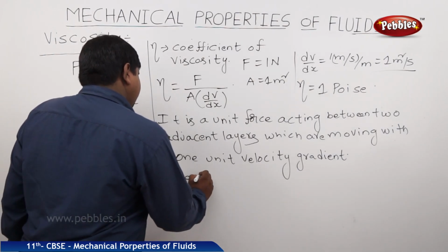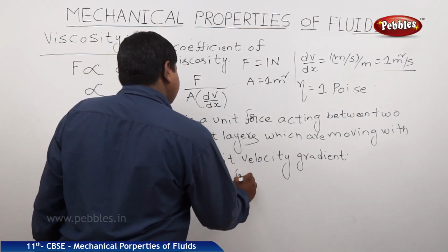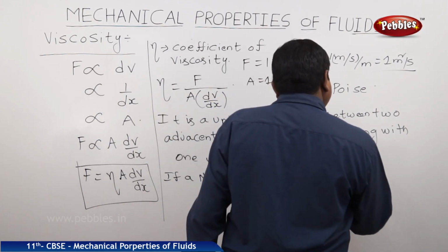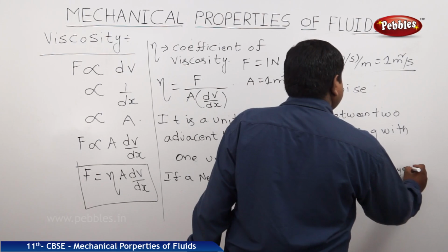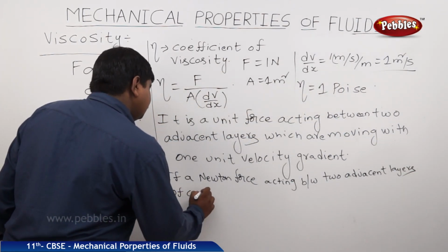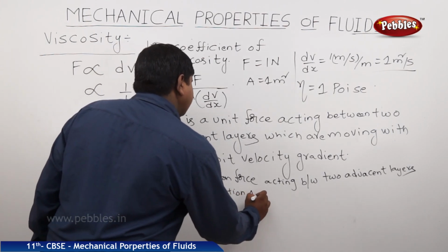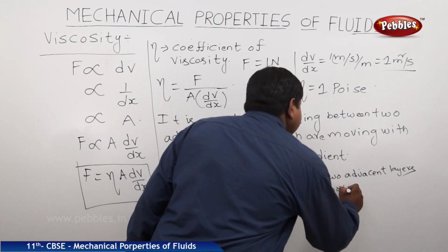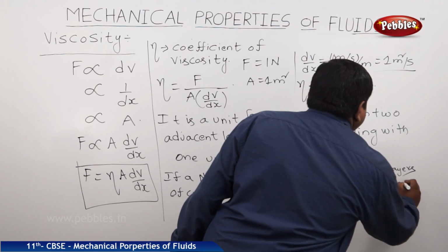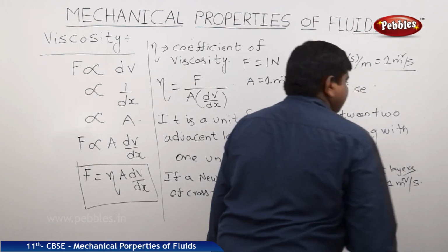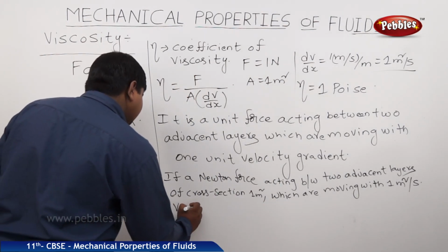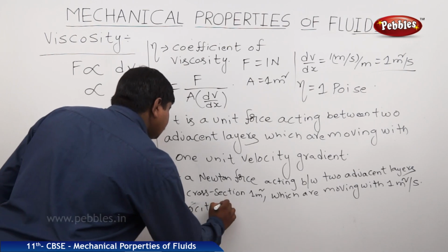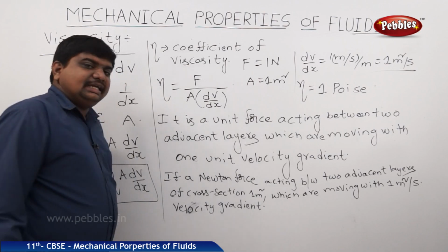If a 1 Newton force is acting between two adjacent layers of cross section 1 meter square which are moving with one per second velocity gradient, then it is called 1 poise.